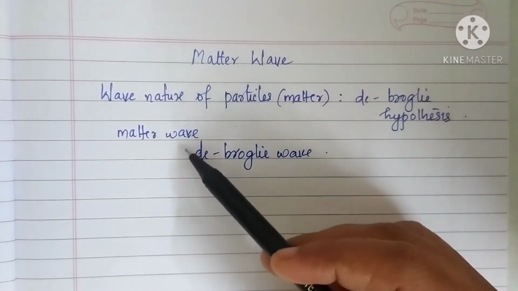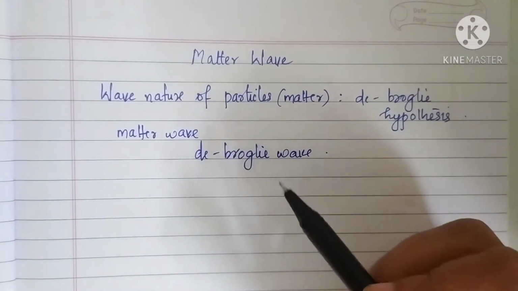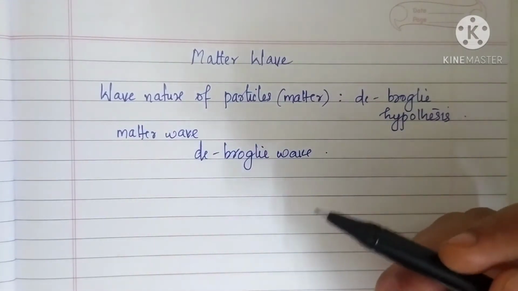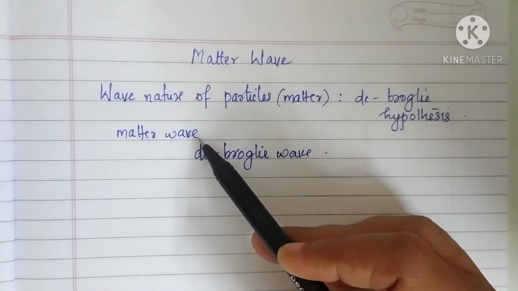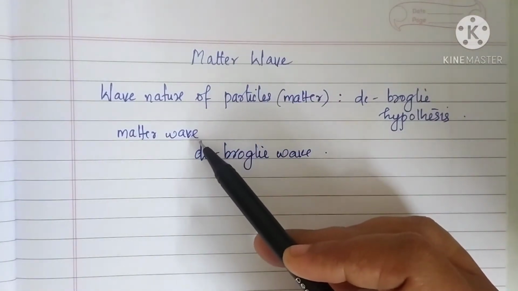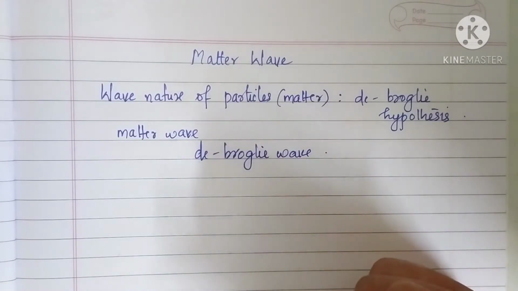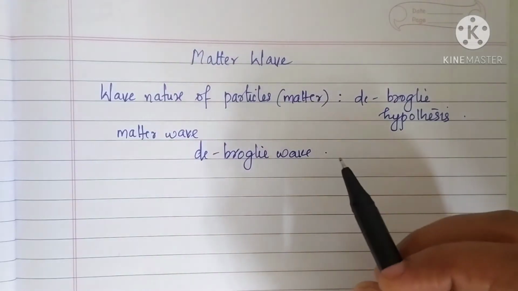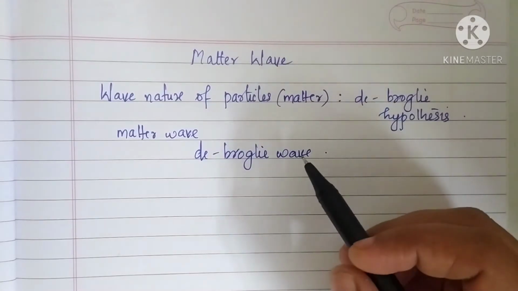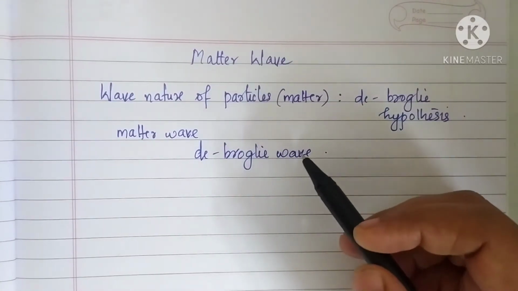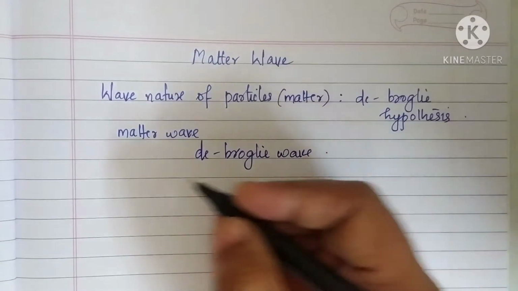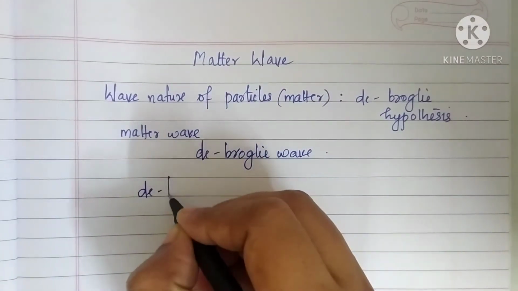So what is a matter wave? The wave associated with a moving material particle is known as matter wave or de Broglie wave. And it has a wavelength, isn't it? Since it behaves like a wave, it should have a wavelength, which we call the de Broglie wavelength.